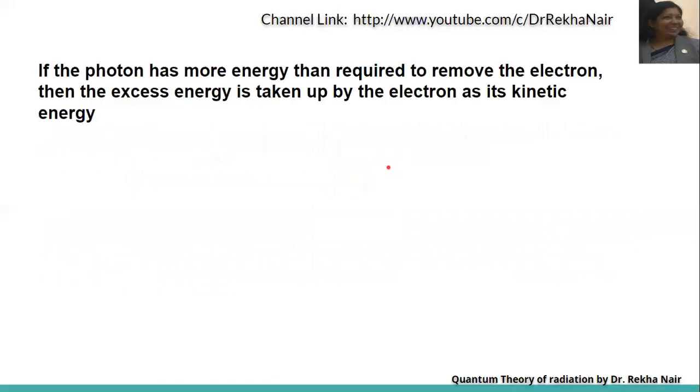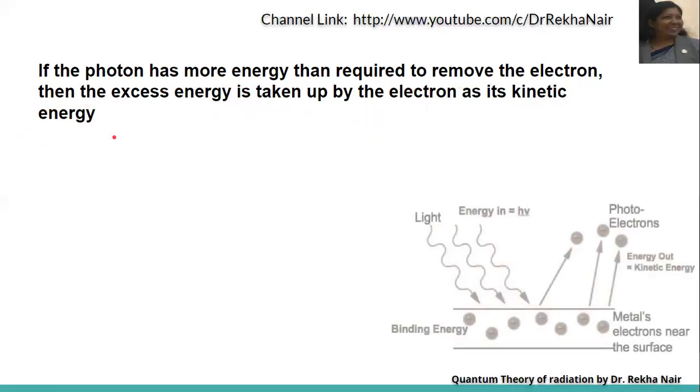If the photon has more energy than required to remove the electron, then what happens? Let us see. The minimum energy is used up in ejection of the electron, and the excess energy is taken up by the electron and will be emitted in the form of kinetic energy.